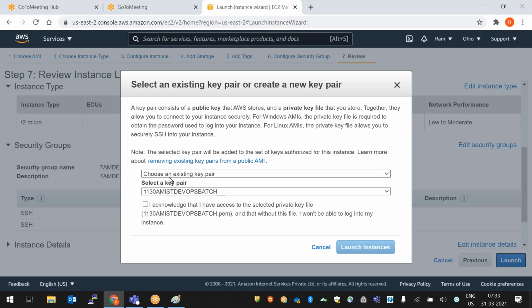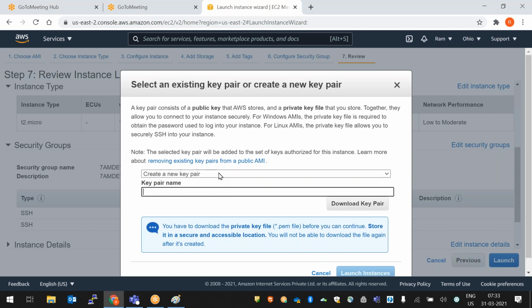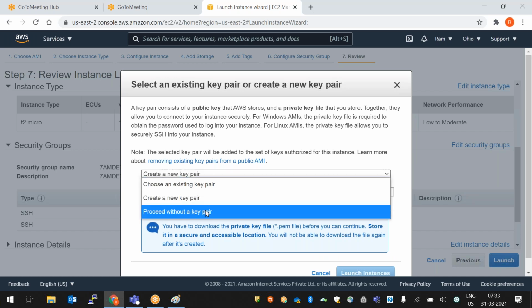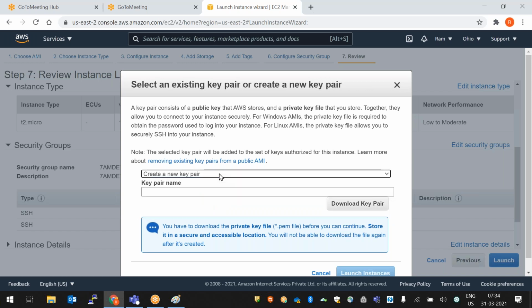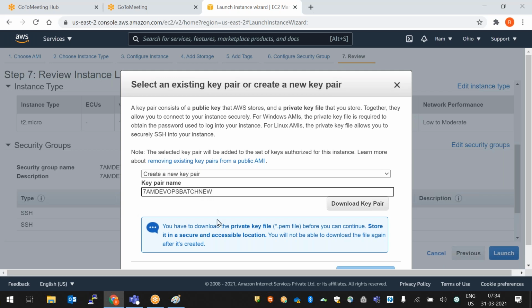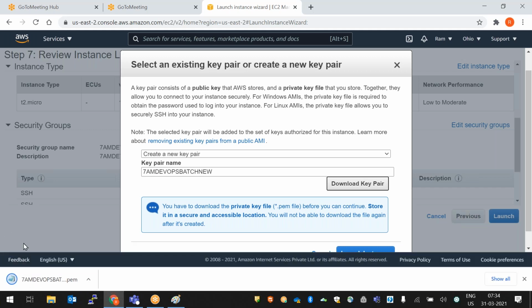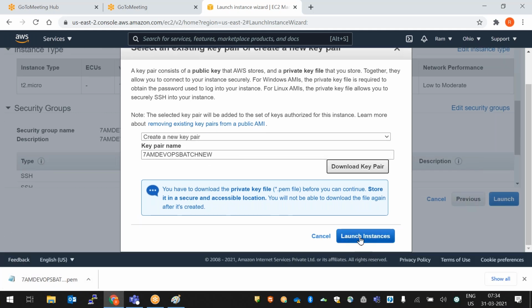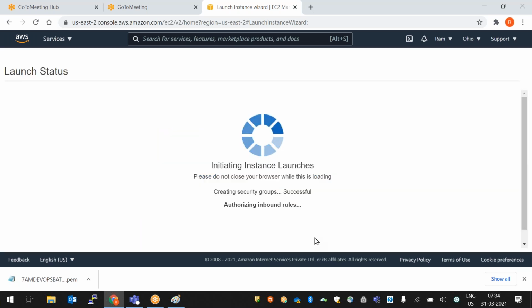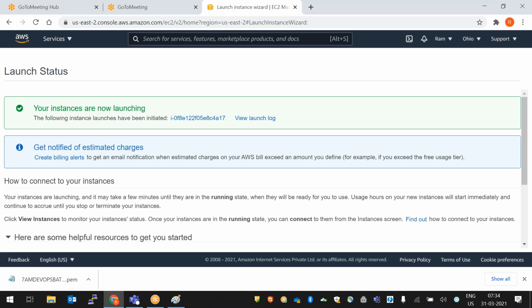Here, choose an existing key pair. This is an existing key pair, or else you can create a new key pair, or you can proceed without a key pair. But in real time we require a key. Without a key we can't proceed. Create new key pair. I gave the same name here. The first time we need to download this key pair. Click on download. The key pair is downloaded. Now we can launch the instance. Click on launch instance. So this instance is launched.